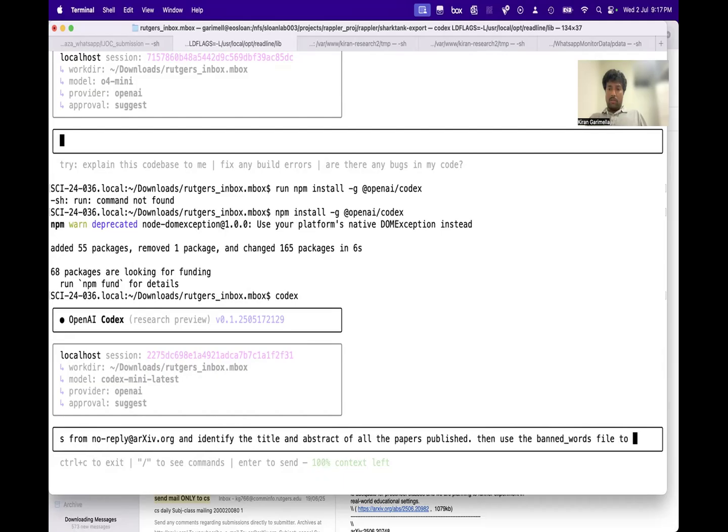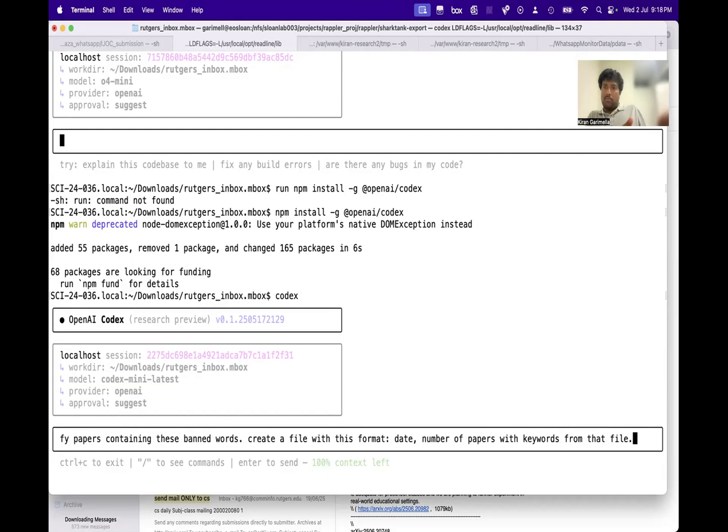Then use the banned words file to identify papers containing these banned words. Create a file with this format: date, number of papers with the keywords from that file.